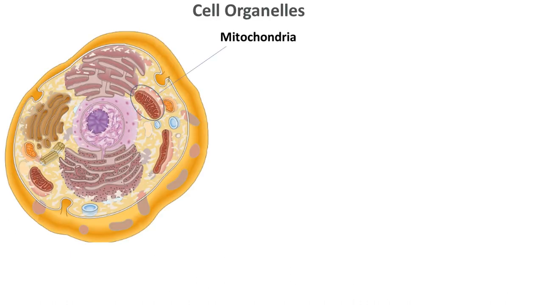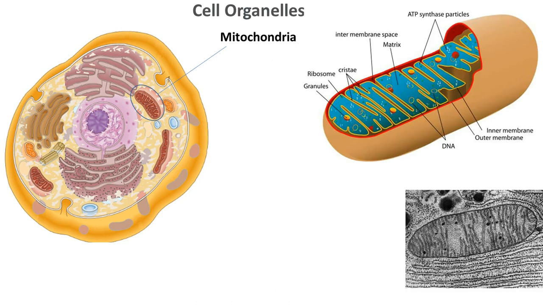The next one is mitochondria. Mitochondria is one of the easily recognizable cell organelles. So mitochondria is a double layered structure. It is elongated and looks like a cucumber, where the outer layer is a normal covering and the inner layer is folded so heavily like this. These are all folds like this.